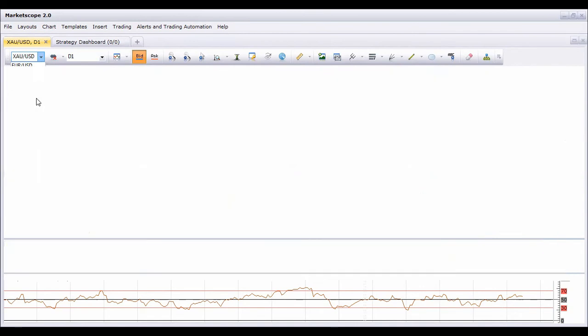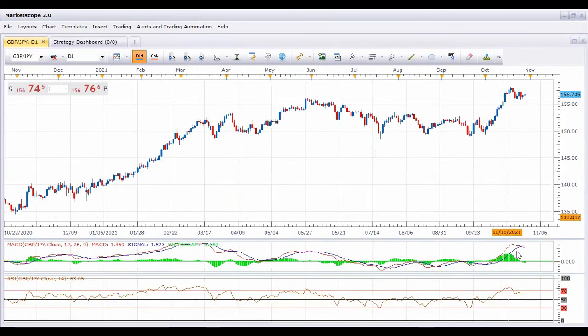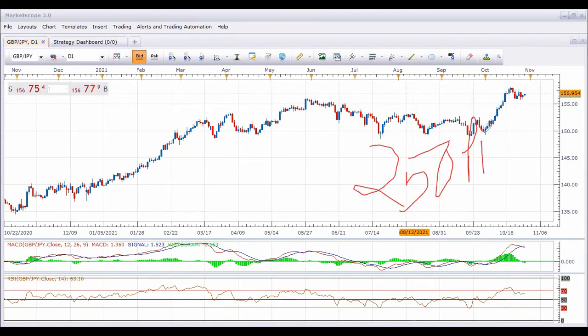breakout pattern. GBP JPY, bearish crossover, overbought, both are falling. You can see the downfall in the market. It will be at least a 250 pips trade for you.